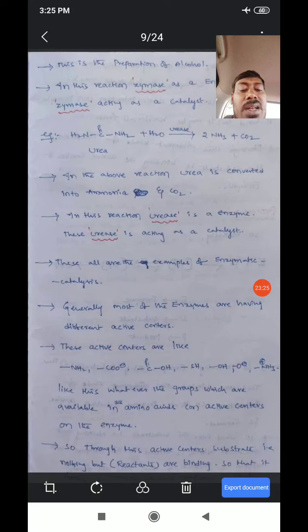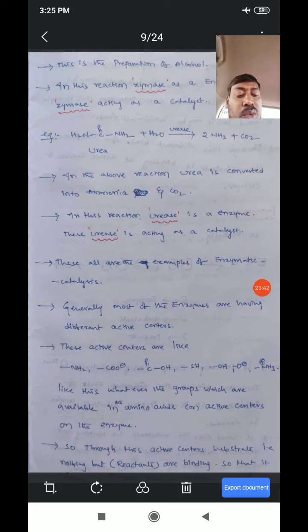These are different types of active centers. Whatever groups are available in amino acids are active centers on the enzyme.